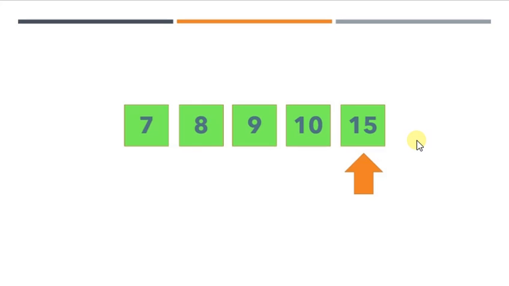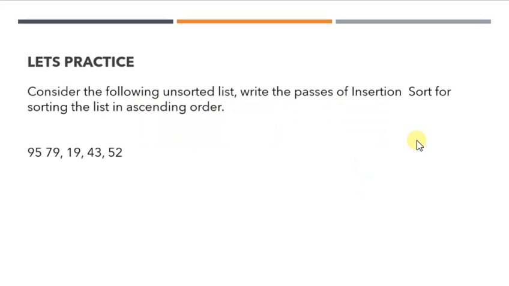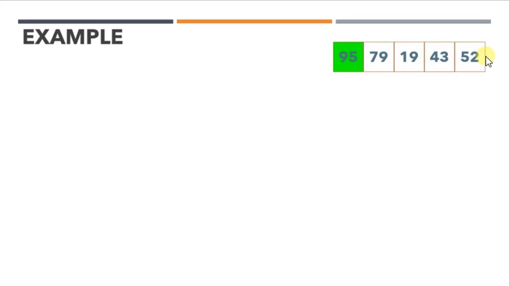Okay, so it's time for practice. Let's solve this question. Given an array, we have to sort it in ascending order and show all the passes of insertion sort. I have written all the elements. Each pass: the first pass is like we will be taking this element and comparing it with the left side, with the sorted part, right?